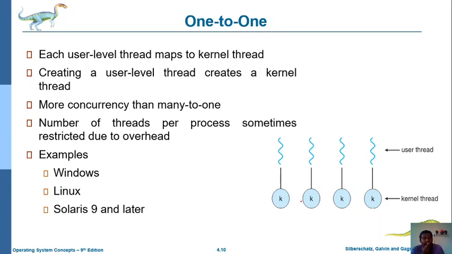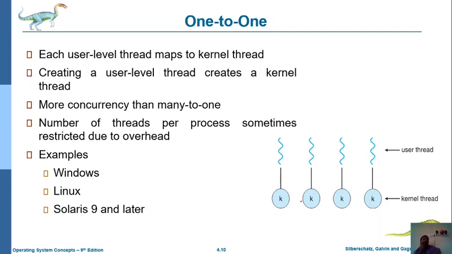Some specific processes are executed by a particular kernel thread. After completion of that one, another one. In this manner, the number of threads per process is sometimes restricted due to the overhead. That means the count of how many threads are used for a single process is limited. That is correct in the one-to-one threading model.